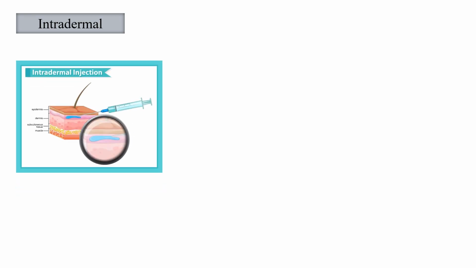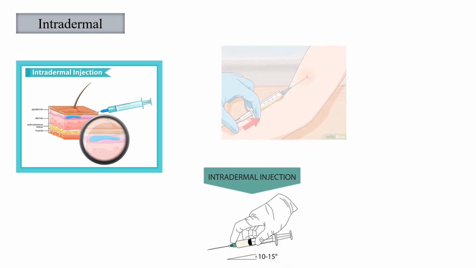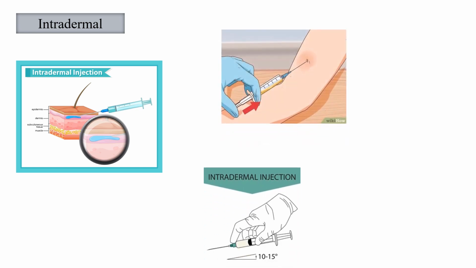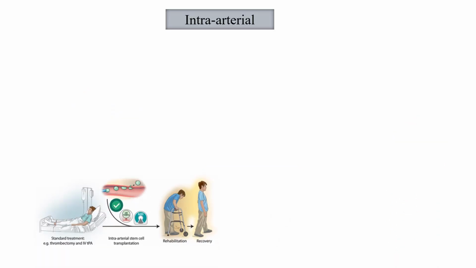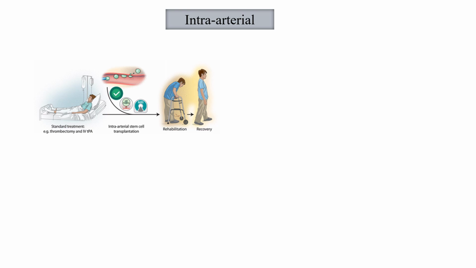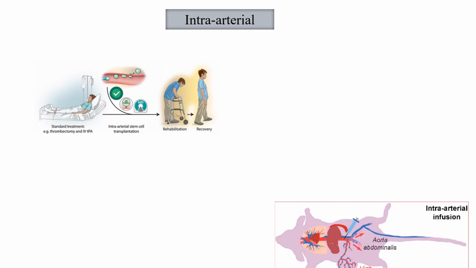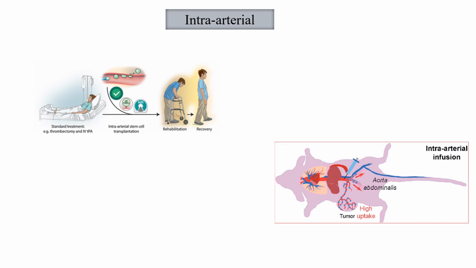Intradermal. Drugs are injected into the papillary layer of skin. For example, tuberculin injection for Mantoux test and vaccination for immunization against tuberculosis. Intra-arterial. Sometimes a drug is injected directly into an artery to localize its effect in a particular tissue or organ. However, the therapeutic value of such practice is doubtful.